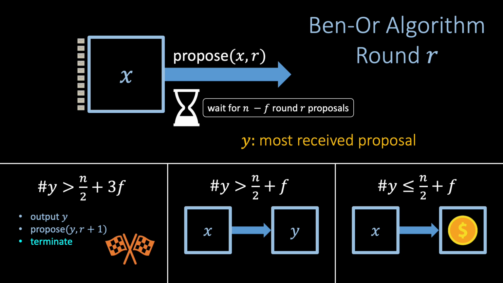The randomness here is crucial, as it is how the Ben-Or algorithm circumvents the FLP impossibility result, which states that a deterministic asynchronous Byzantine agreement algorithm cannot tolerate even a single node crashing, and thus requires asynchronous Byzantine agreement algorithms to be randomized. With that, the algorithm is complete. Each correct node begins round 1, preferring its input, and then repeatedly proposes bits every round until it terminates in some round upon receiving more than n over 2 plus 3f proposals on some bit. What remains to show now is that the algorithm is correct.